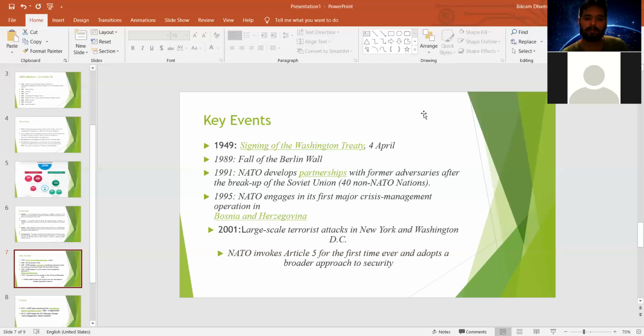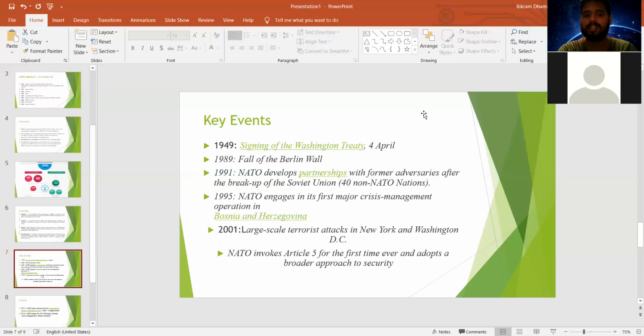In 1995, NATO undertook its first major crisis management operation in Bosnia and Herzegovina. If you remember this state, Bosnia and Herzegovina, for the purpose of this Bosnia and Herzegovina, France and Germany were having a war. France was saying that this Bosnia and Herzegovina treaty is mine, but Germany was saying that it is our treaty.